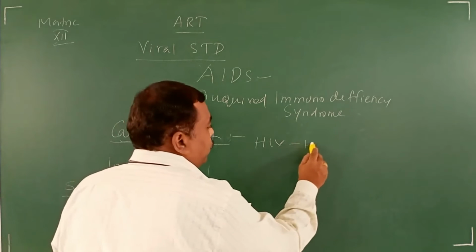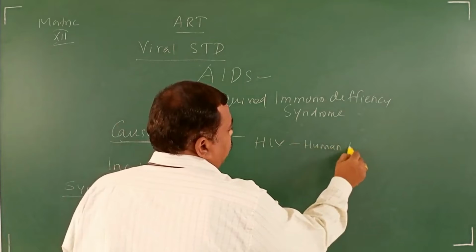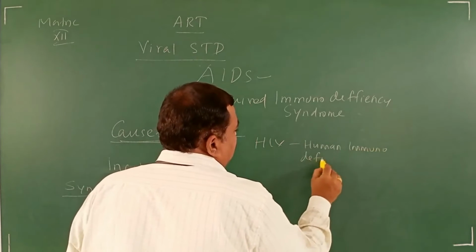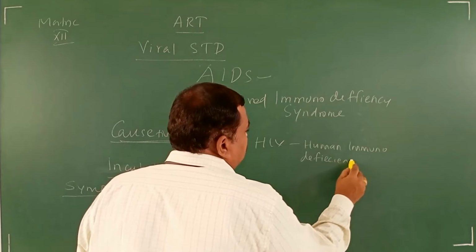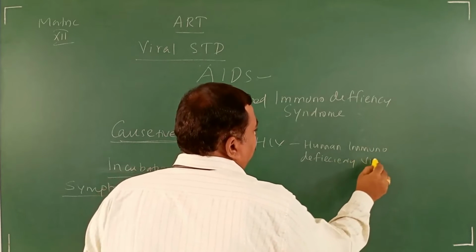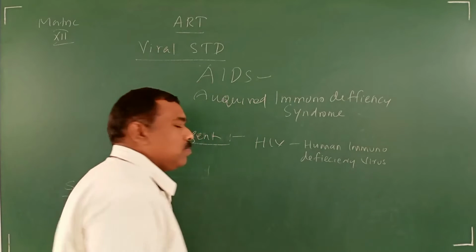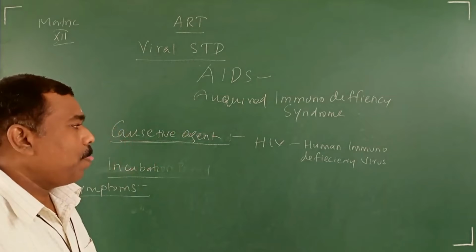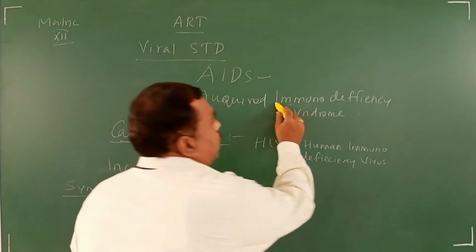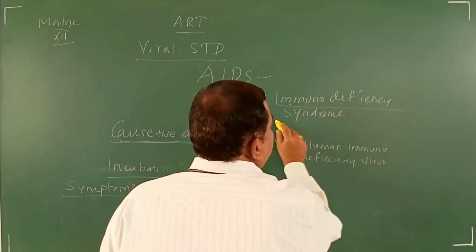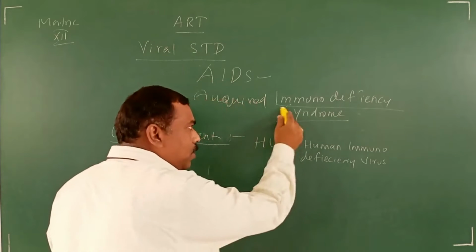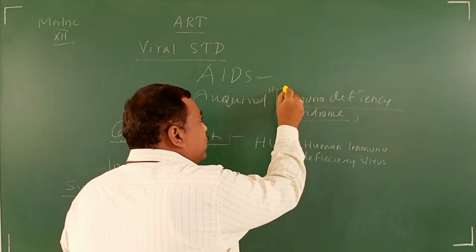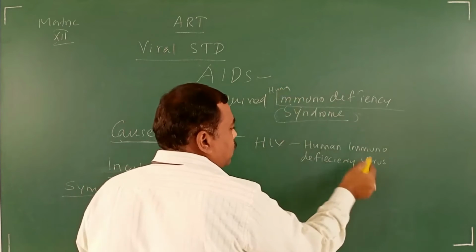Human immunodeficiency virus. Same, human immunodeficiency, single F. For the expansion of AIDS, deficiency syndrome, here you have to use the words human immunodeficiency virus.